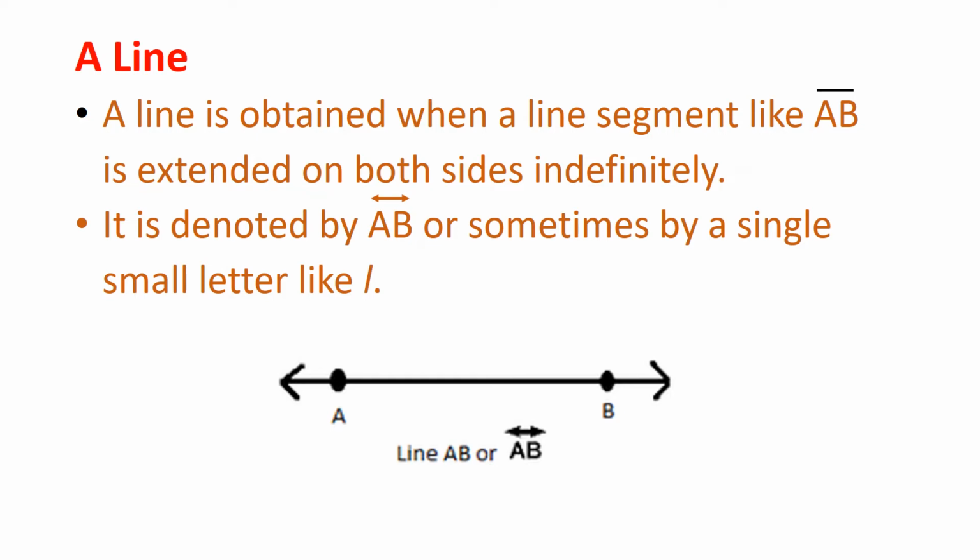A line. Imagine that the line segment from A to B is extended beyond A in one direction and beyond B in the other direction without any end. You now get a model for a line. A line is obtained when a line segment like AB is extended on both sides indefinitely. It is denoted by line AB or sometimes by a single small letter like L.